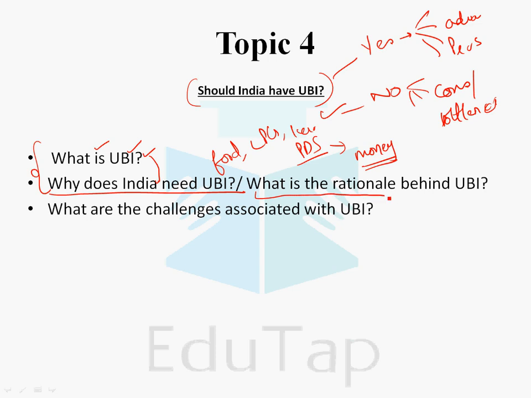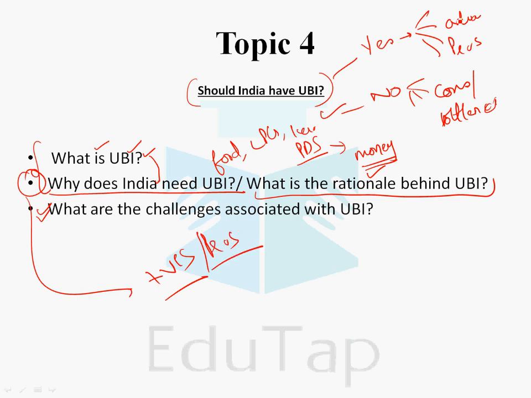What is the rationale behind UBI? What are the challenges associated with UBI? When you're talking about the second question, you will be talking about the positives, because why does India need UBI? You will be telling that the current scenario is such and UBI will lead to such a scenario. That is, you will be talking about the pros of UBI here, right? And when you talk about the challenges associated with UBI, you will be talking about the negatives or the cons of UBI. So should India have UBI?